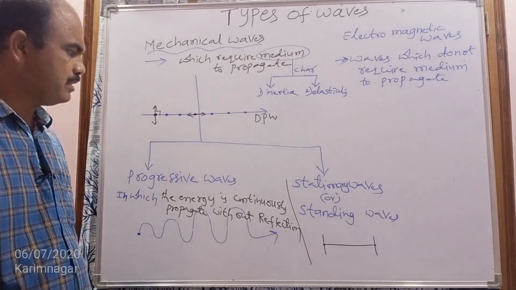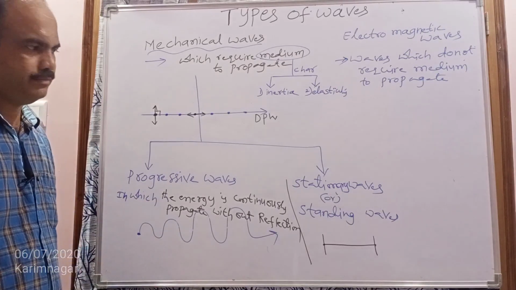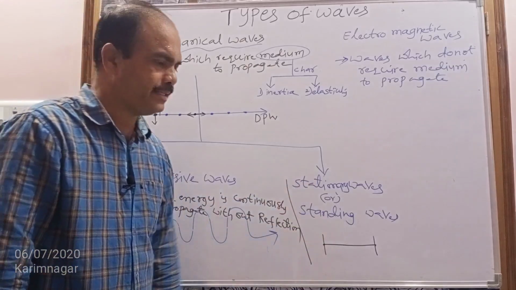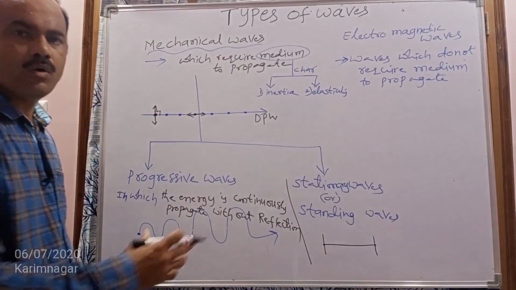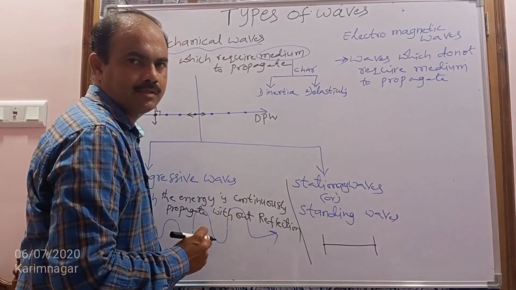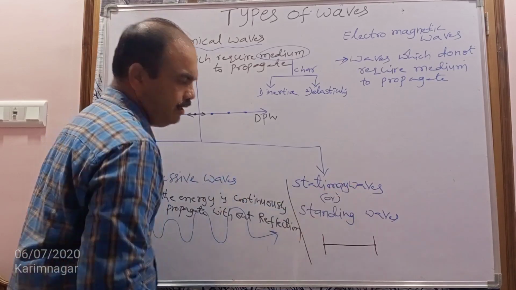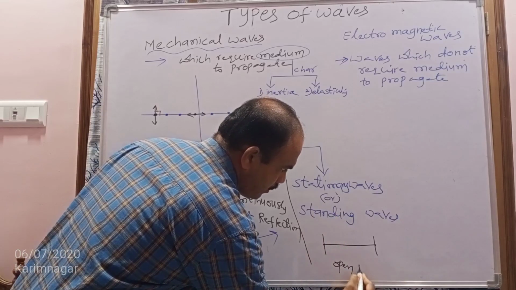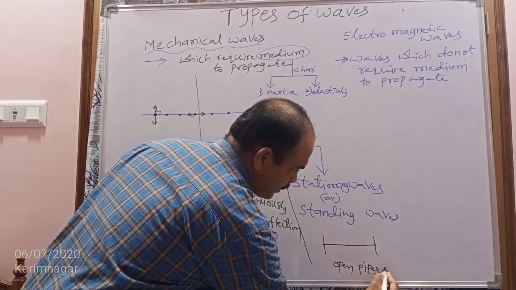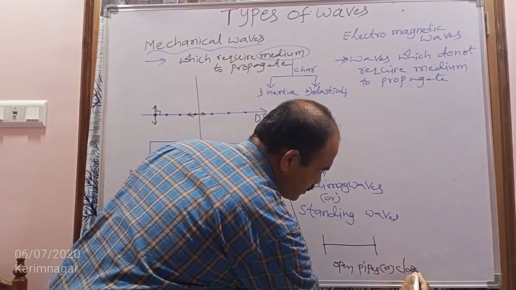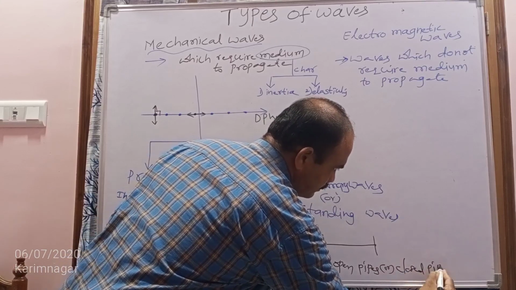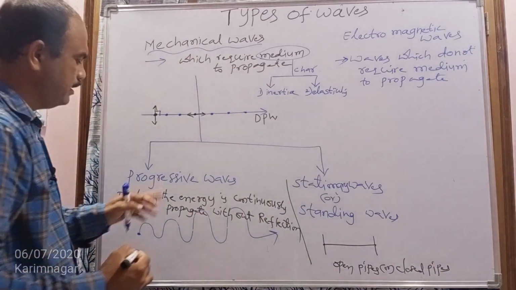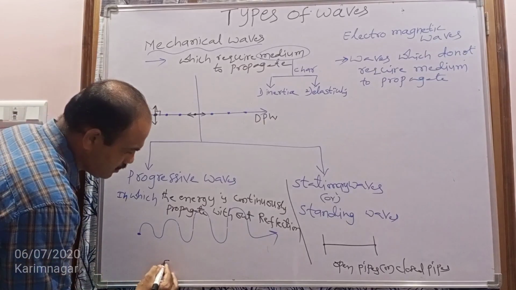An example of a progressive wave is the sound wave. Stationary waves are generally developed in closed pipes or open pipes. So the waves which are produced in open pipes or closed pipes are stationary waves. Here the example of a progressive wave is the sound wave.